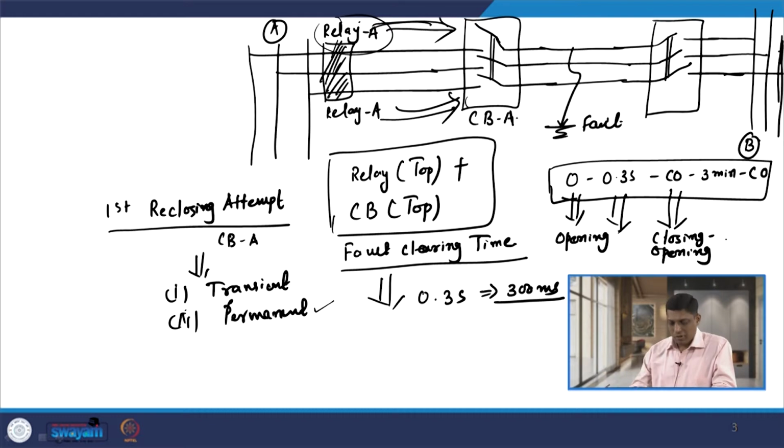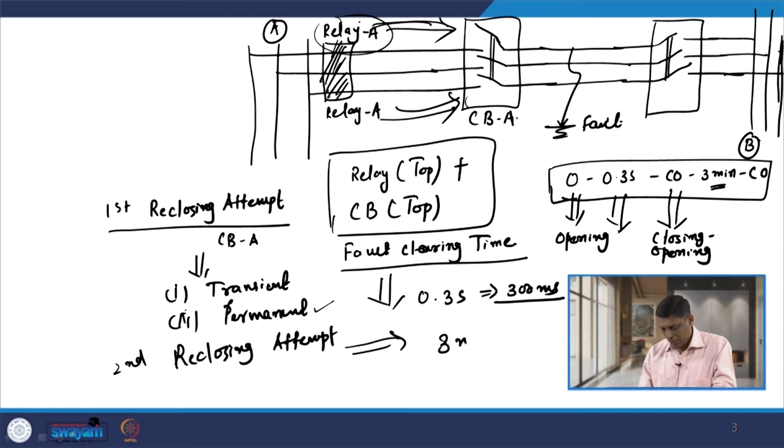Again, if you go for the second reclosing attempt, assuming that the fault is permanent in nature or the fault still persists, then again you have to give a 3-minute time delay.